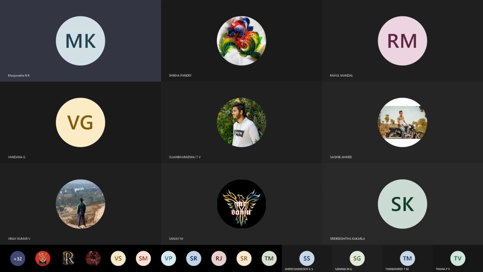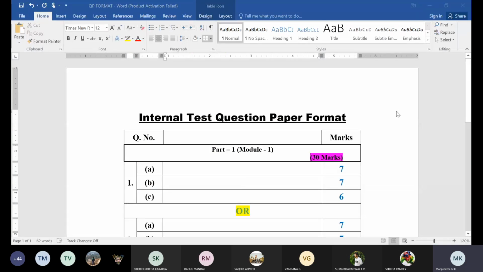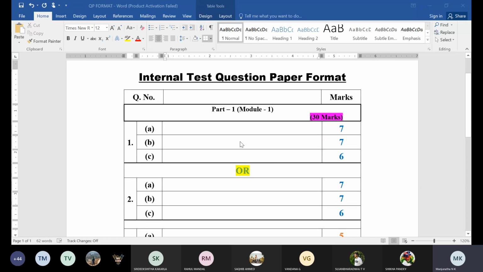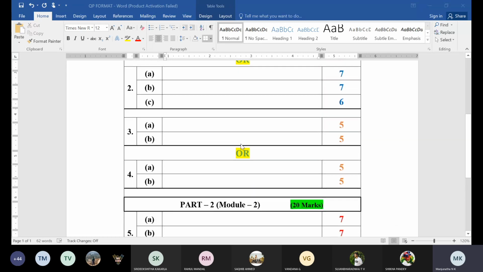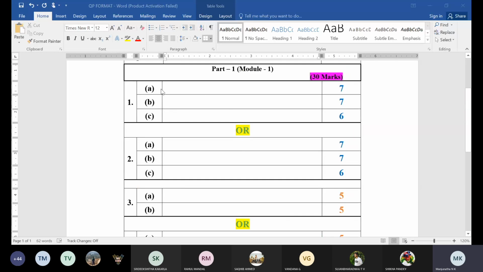No, sir. Okay. See, now I will show you the question paper pattern for your first internal test. Accordingly, you prepare. Totally you are going to get 6 questions. Question number 1, 2, 3 and 4 you will get from module 1. Question number 1 ABC, 6 marks, total 20 marks, or question number 2 ABC.